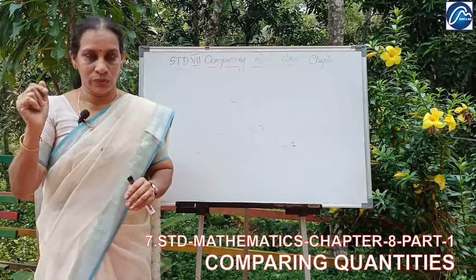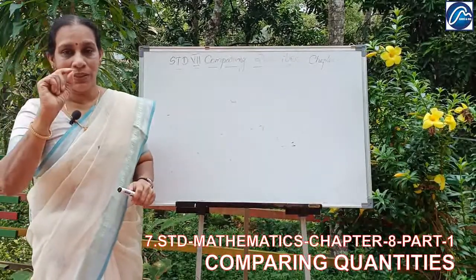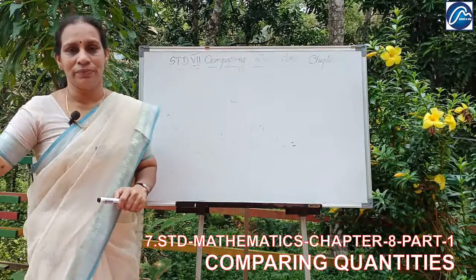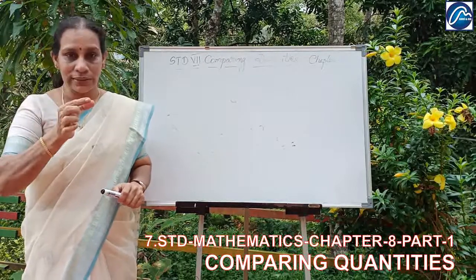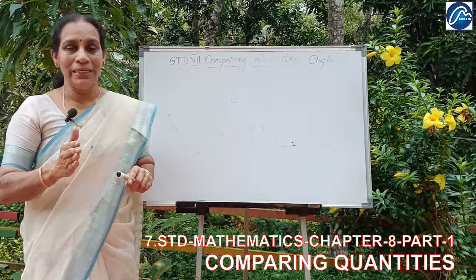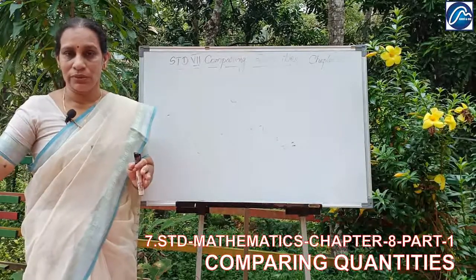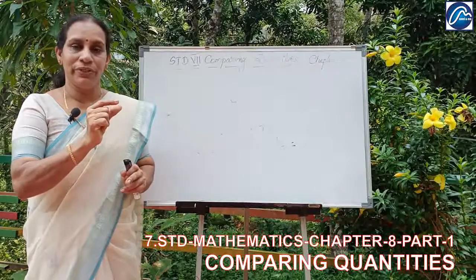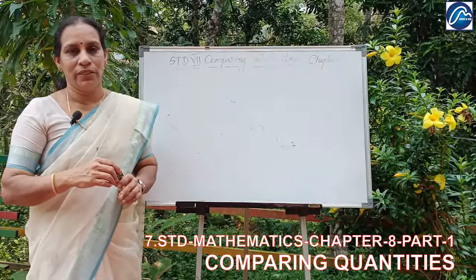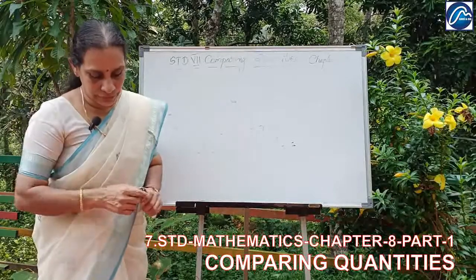So one example I'll give you. In the map you can see at the side 1 centimeter is equal to so much kilometer. 1 centimeter unit we are taking on the scale and we are drawing the map, but that means 1 centimeter is equal to this much kilometer, 1000 kilometer. It shows that it is 1000 kilometer. So I'll give you an example.